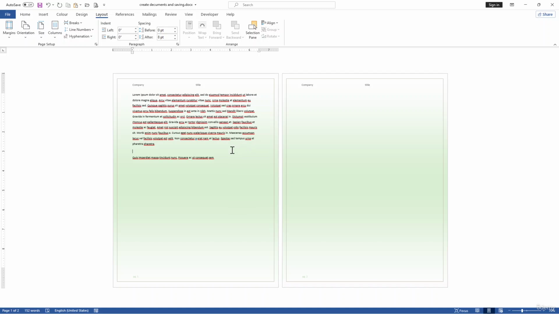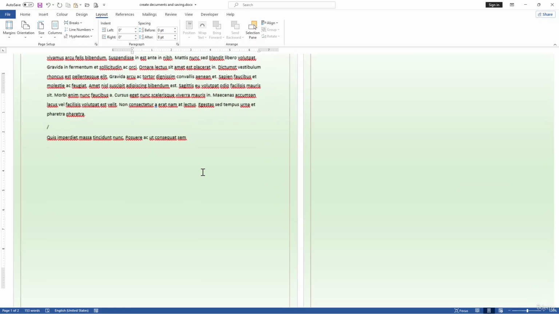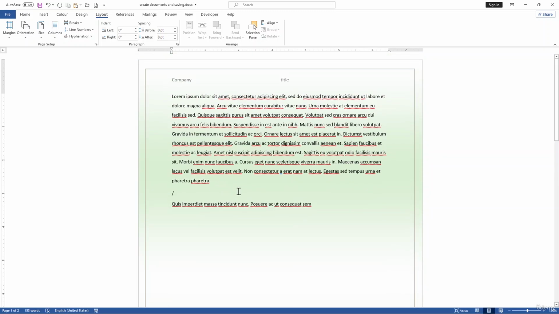Okay, so headers and footers keep your documents more appealing and ensure your information is always showing up over here.